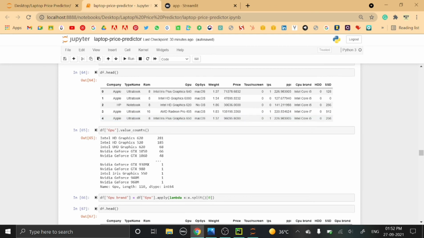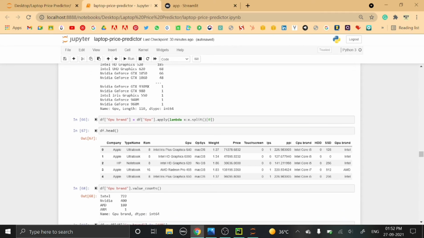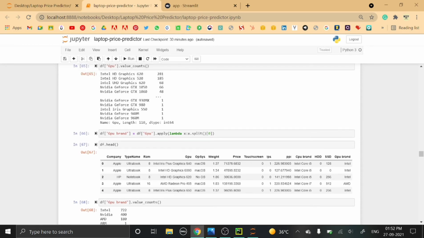Then next is the GPU. GPU is the graphics processing unit, that is the graphics card which is present in the laptop, whether it is of Intel, Nvidia or any other. So here also we have applied a lambda function. This lambda function will extract the brand name, that is this Intel will be extracted from this whole GPU data, and this Nvidia will be extracted and it will be entered into the GPU brand.